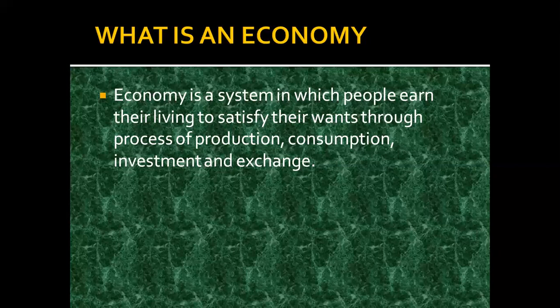Why are they performing these activities? Just to satisfy their needs and wants. So we can say the economy is a system in which people earn their living to satisfy their needs and wants through the process of production, consumption, investment, and exchange.